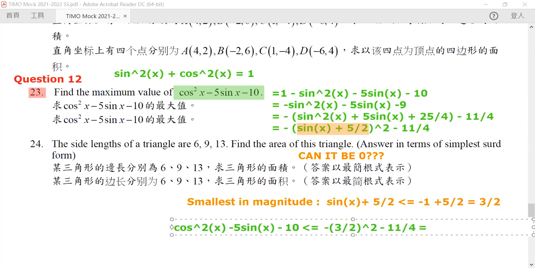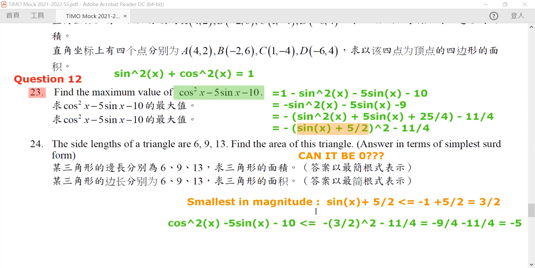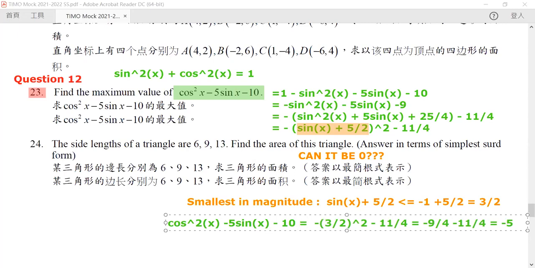This is exactly equal to -9 over 4 minus 11 over 4, and hence it equals -5. So the largest value is going to be negative 5.